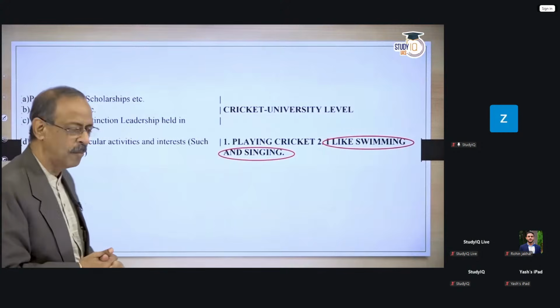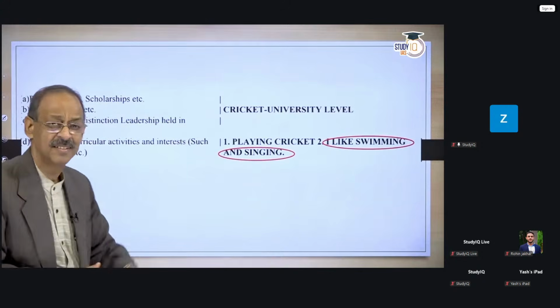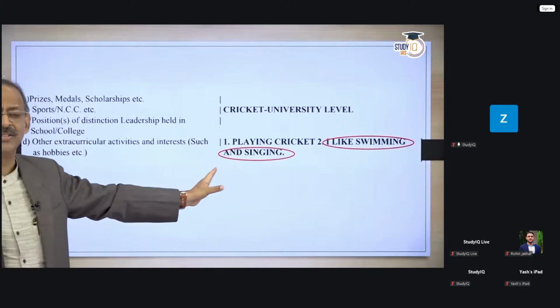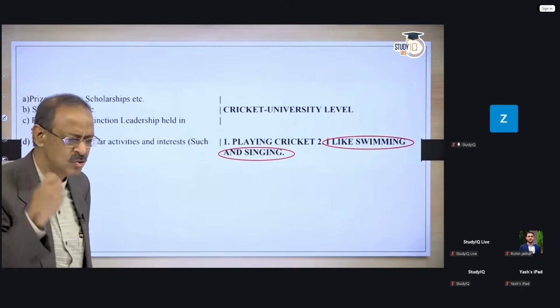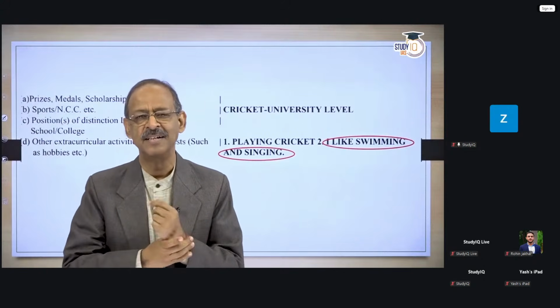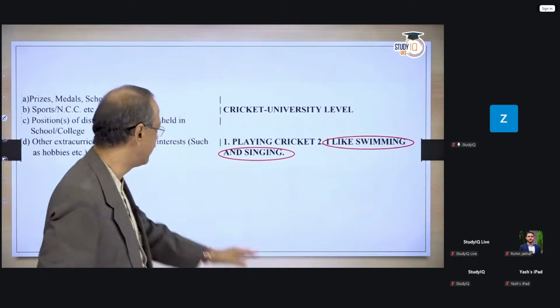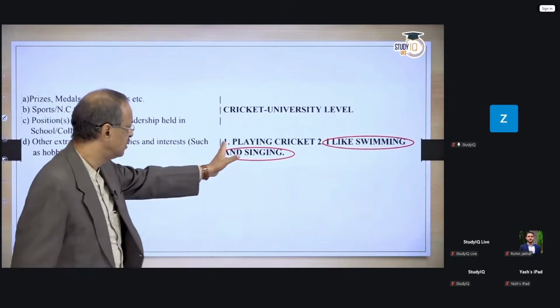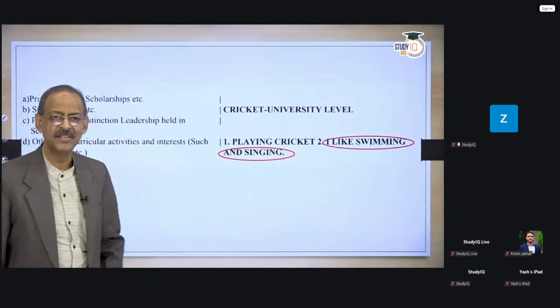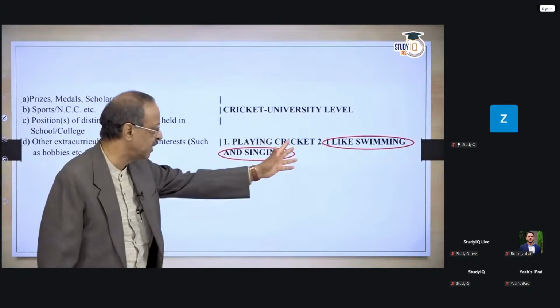Now, here again. Hobby means that you like what you like. So why should you write "I like"? These are redundant words. And this also would indicate that you are not as careful as you should be while writing it. Because by definition, hobby means what you like. Why didn't you write here, "I like playing cricket"? The person wrote just playing cricket here, and then suddenly he starts liking swimming and singing.